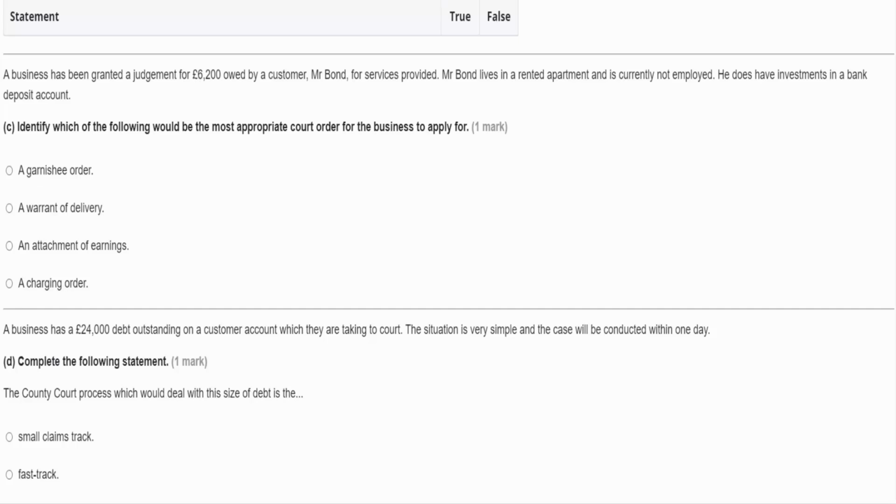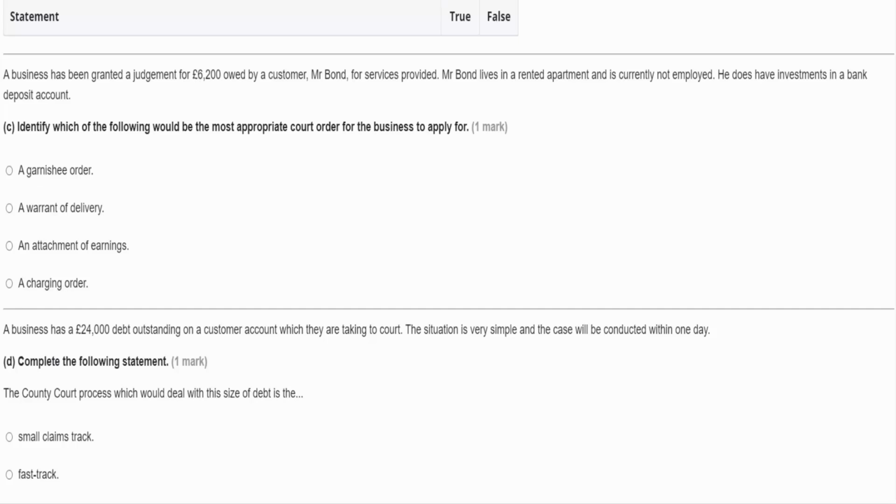So the first choice is a garnishee order, and this is where the court would allow us to be paid directly by somebody else who owes Mr. Bond some money. So instead of Mr. Bond paying us directly, if anybody owes Mr. Bond money, then they would pay us instead of paying Mr. Bond, and that would allow us to pay off the debt to us.